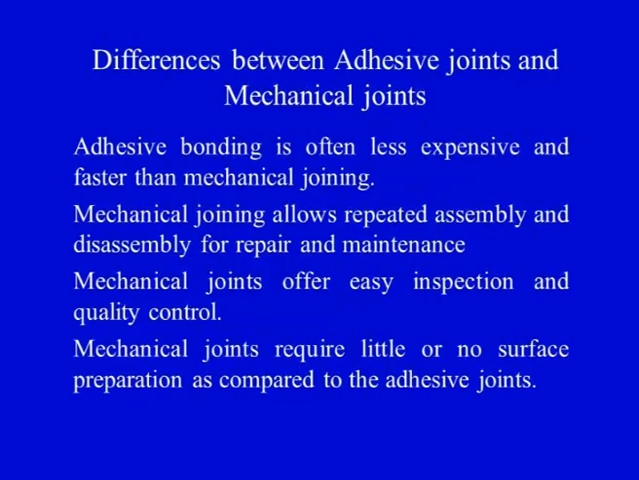So if we do not want anything protruding out of the structure and we want a complete smooth profile without anything on top of the surface, we would definitely go for an adhesively bonded joint. Adhesive bonding is often less expensive and faster than mechanical joining.